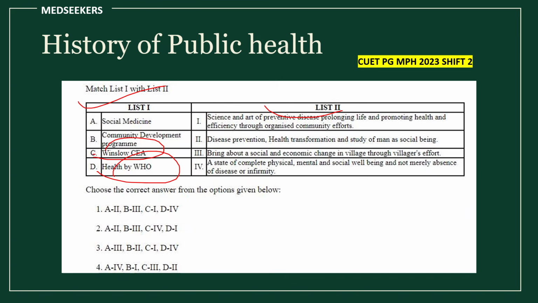Winslow. Winslow is a scientist name. So which is the right matching for it? What is community development program? What is social medicine? So you have to do matching. See, there is a standard definition in public health. Public health is a science and art of preventing disease, prolonging life and promoting health and efficiency through organized community efforts. Which scientists have given this? This you have to know. If you know this thing, you can easily answer. It's Winslow.